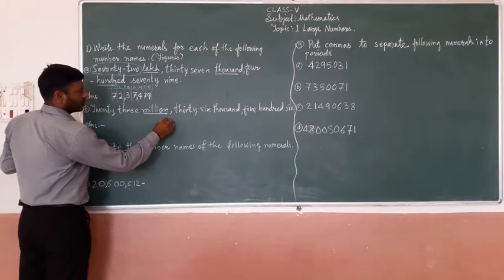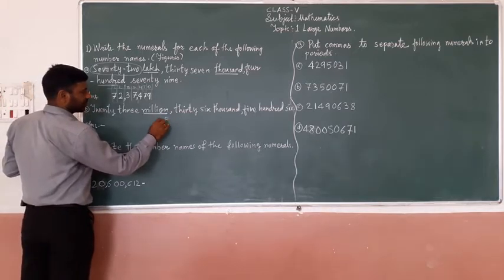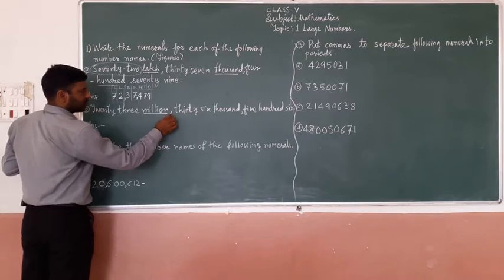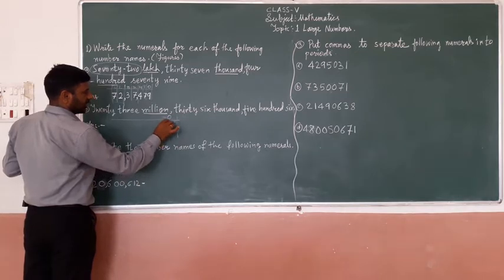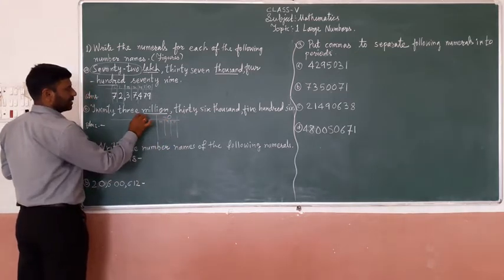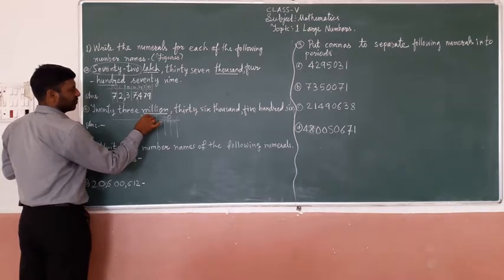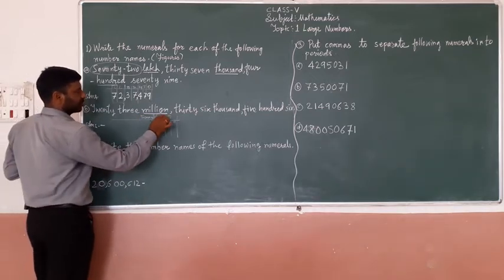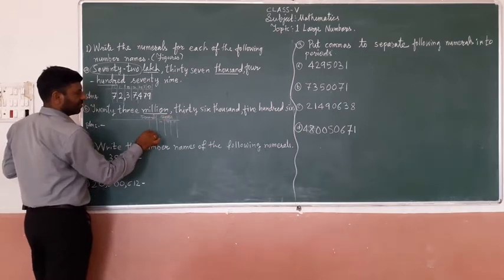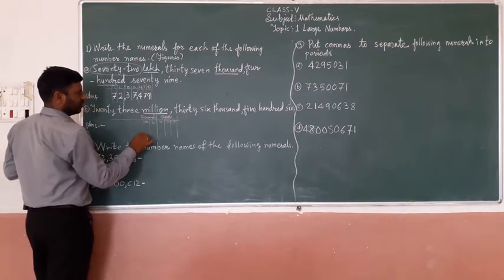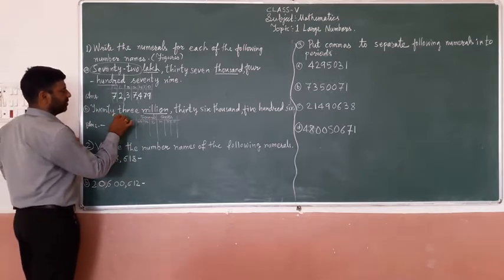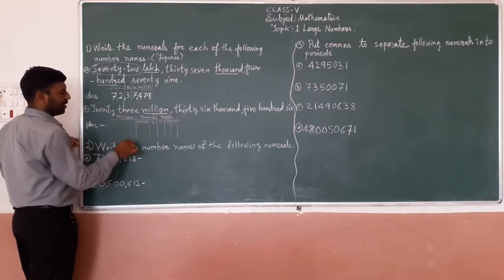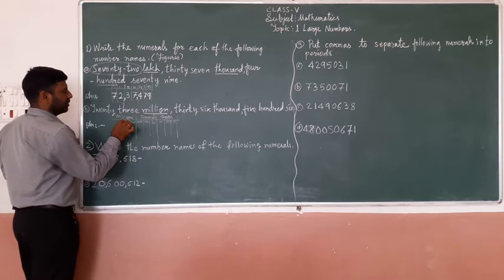Ones period has ones, tens, hundreds; thousands period has thousand, 10,000, 100,000; millions period has million, 10 million, and 100 million.